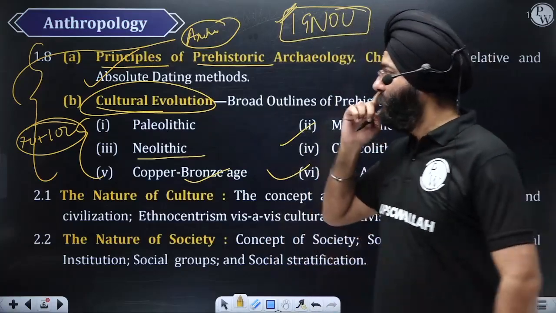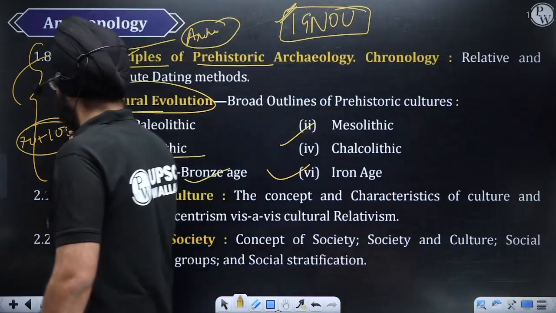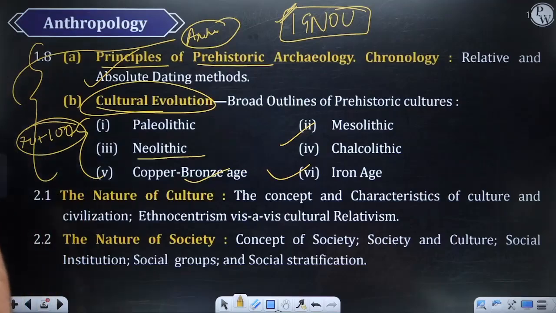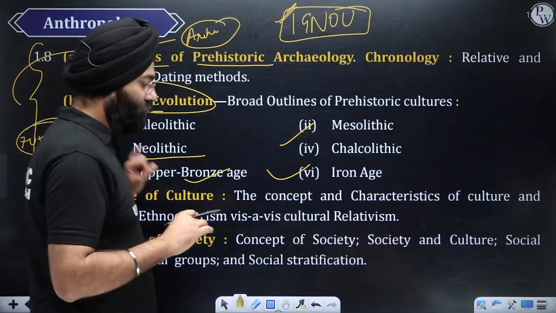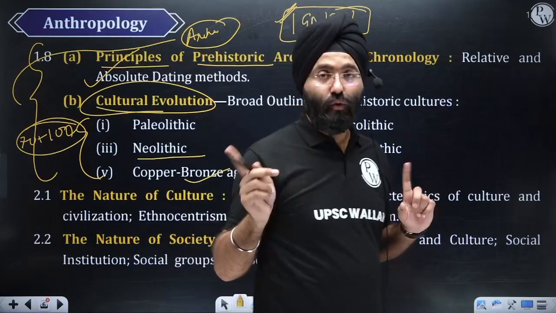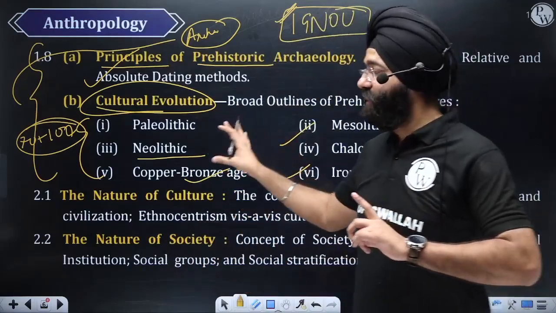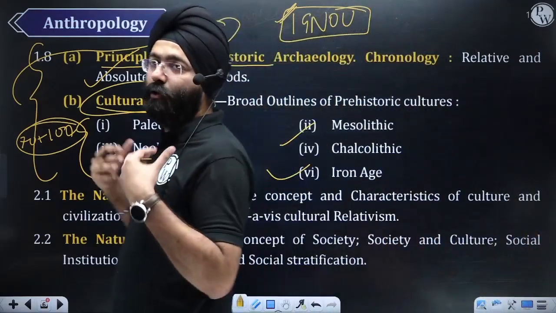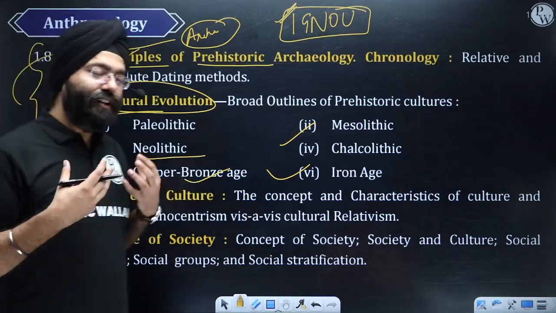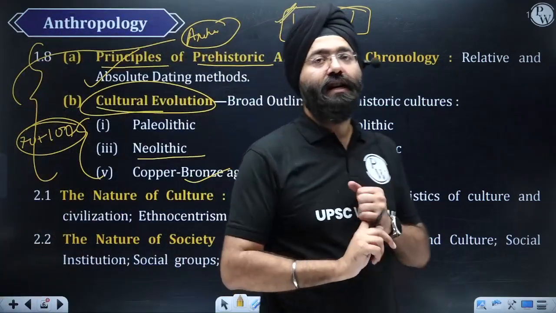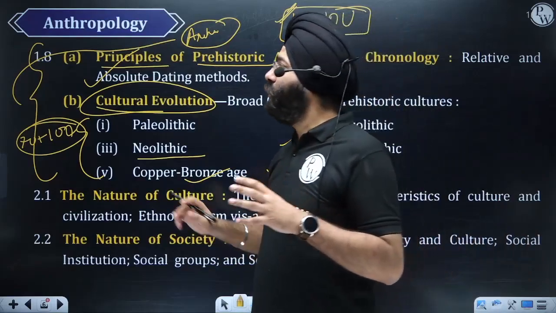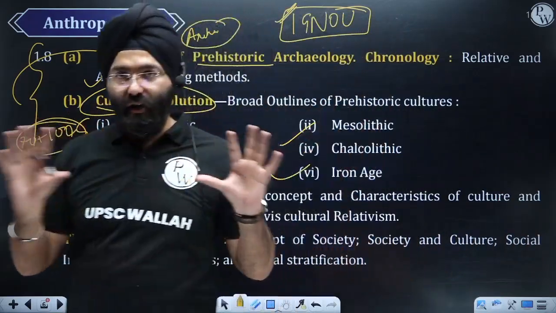I'm telling you why. You can leave certain ones in choice, but the paper is set in such a manner. 70 to 100 covers paper 1 and paper 2 both, right? Not only paper 1, because this part is in paper 2 also. So you cannot leave it. And when we study archaeology, we will study archaeology of paper 1 and paper 2 together.